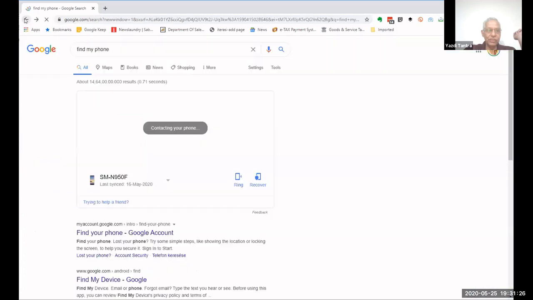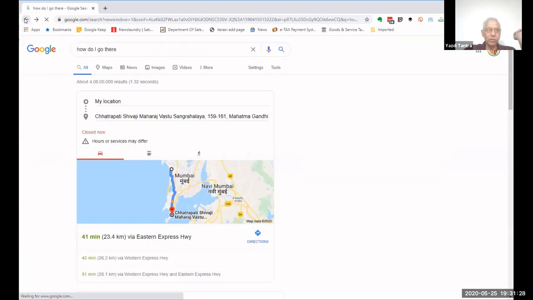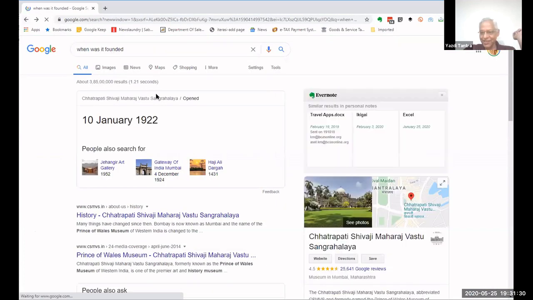Now the beauty of this is, now lots of questions now, on which phone do I say it? Obviously the phone is not with me. So I am saying this, find my phone on my computer. Now all the devices that you are connected with your Gmail account will automatically get connected. So if you have two phones, you can say find my tablet, find my phone. All the devices that are connected on your Gmail account will be immediately popped up.